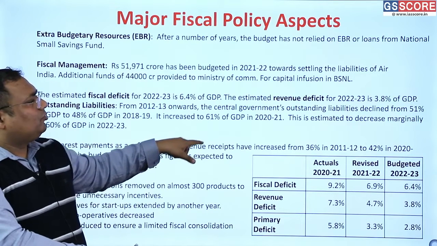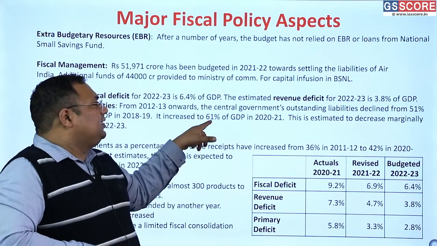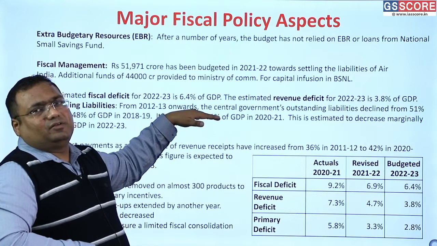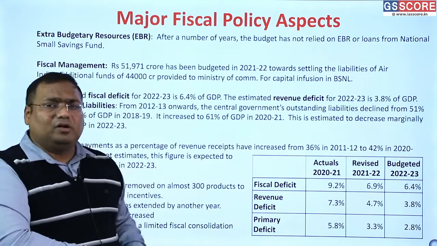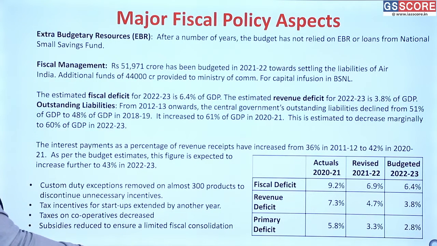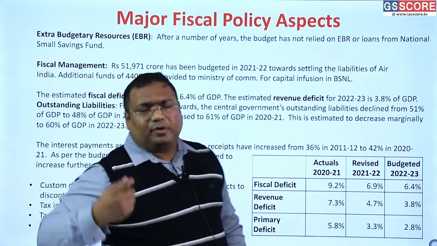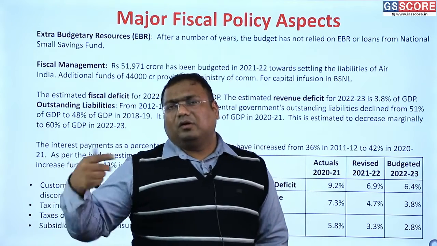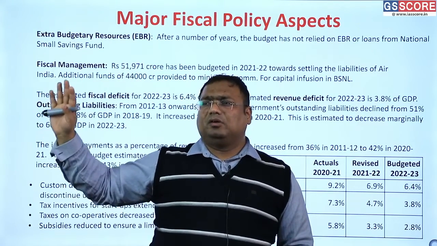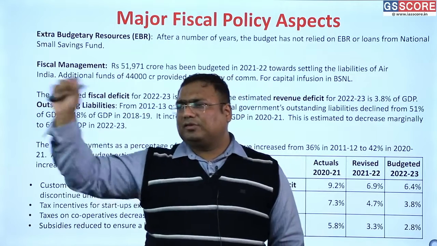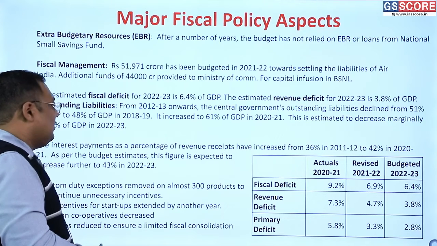This interest payment is always in proportion to the debt to GDP ratio. Since debt numbers have increased, the interest payments have also increased. Next year, when we expect the debt to decrease, only after that, in the next to next year, we expect interest to fall. So our debt affects our interest payments, and our interest payments affect our ability to spend. You can see here almost 22% of the money is blocked. We can't use this money. This much money is required just to pay interest for the old loans, not the debt settlement.